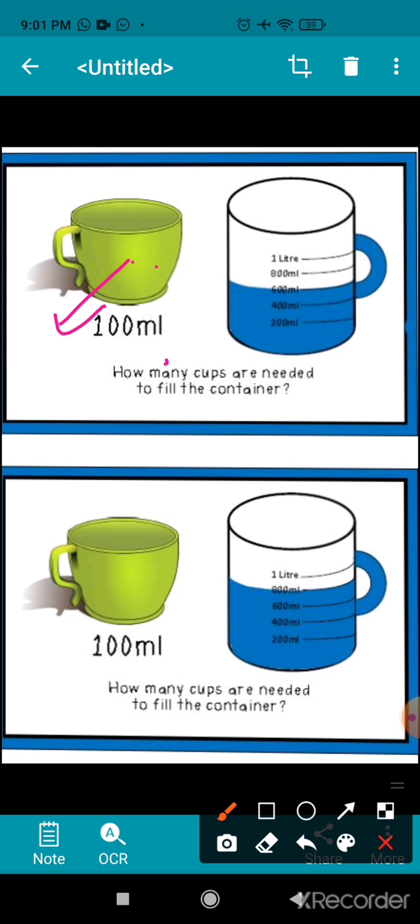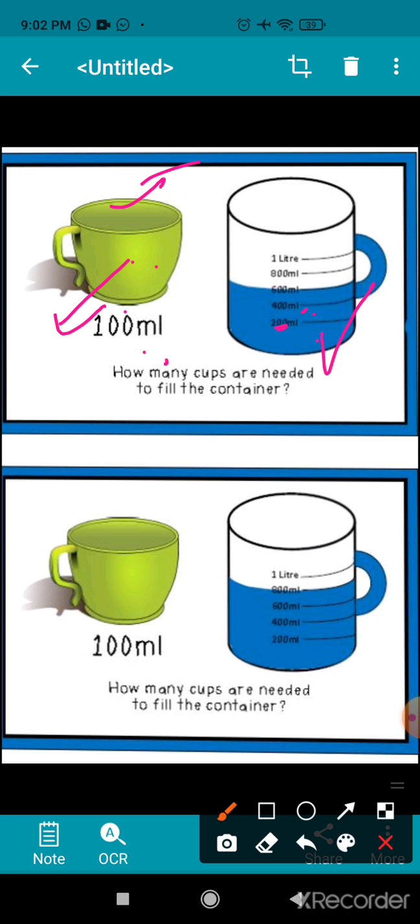When you pour water in this container by this cup and the water level shows 600 ml, it means how many times did you pour water in this container from the cup? 100 ml one time you are pouring, right? So how many times will you pour water in this container? 6 times.